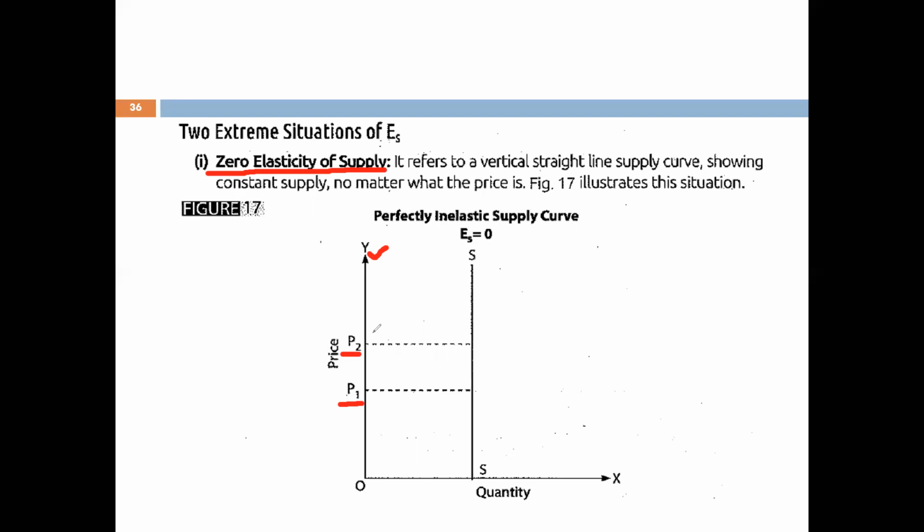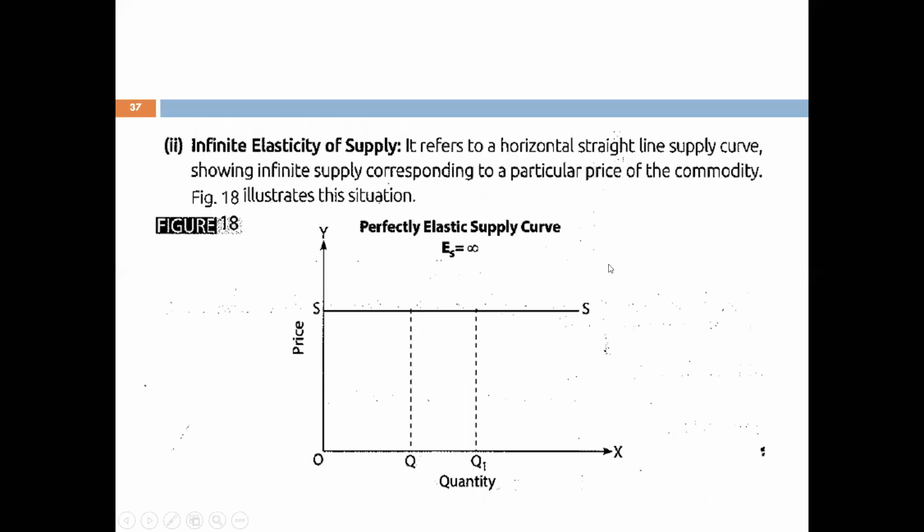That means your percentage change in quantity supplied is nil. So if the numerator is nil, because of a change in price the change in quantity supplied is 0. So elasticity of supply is 0. That means your supply is not at all responsive towards the change in price. So this is an extreme case. And the last degree of price elasticity of supply is actually not existing, it's non-existent.